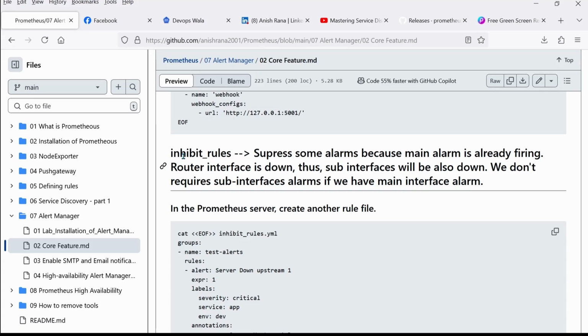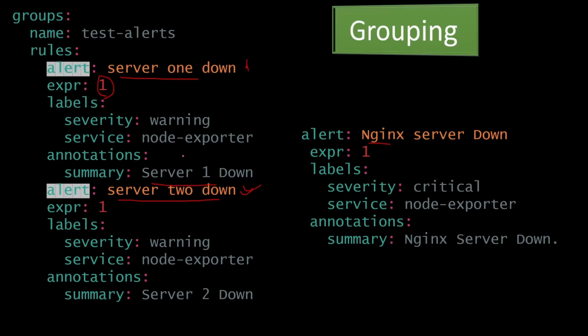Inhibition rules. This is my second topic. Let's go back to our theory part here. Inhibition: same thing, we have mentioned the group name as test alerts, and inside this rule we are going to create one alert, server down upstream one.